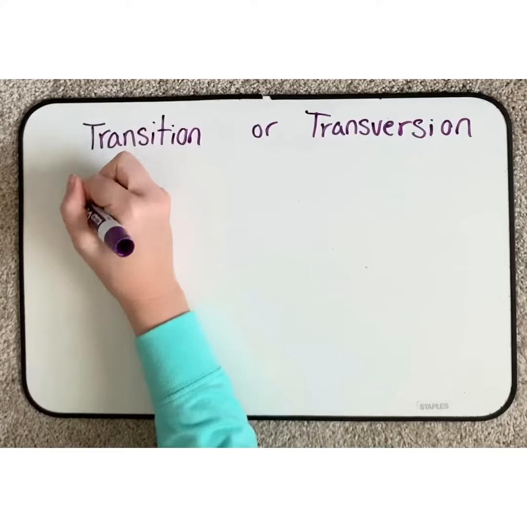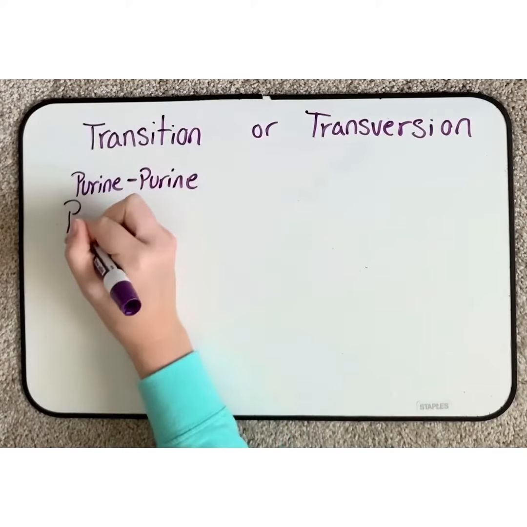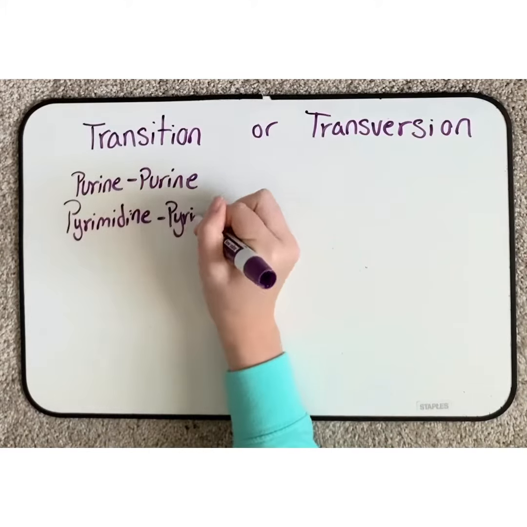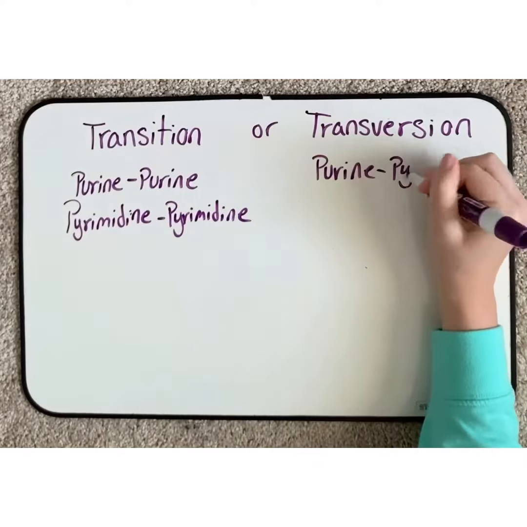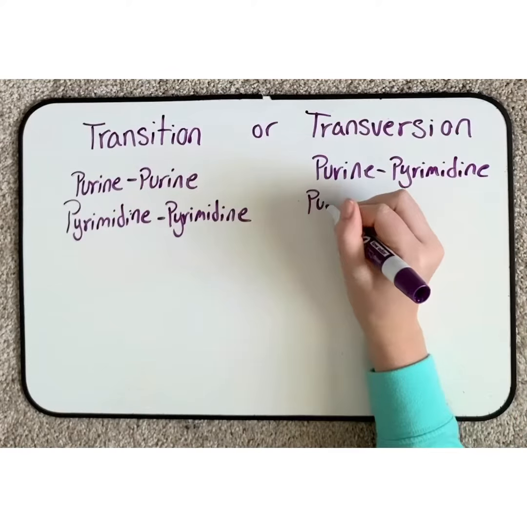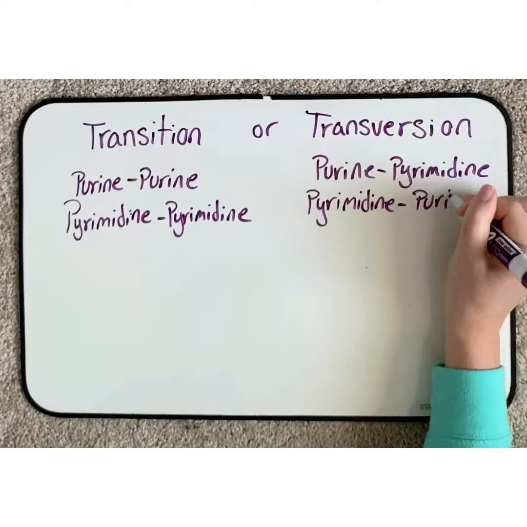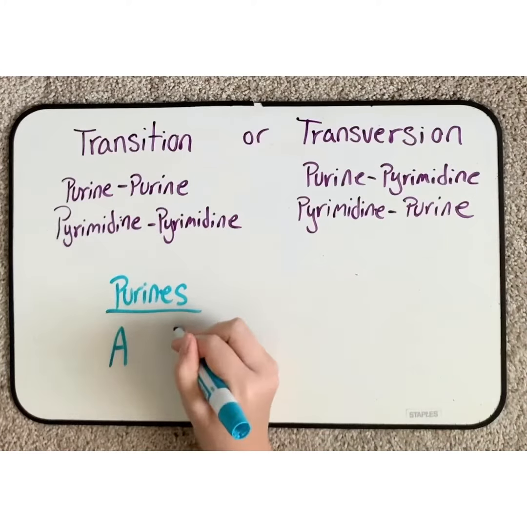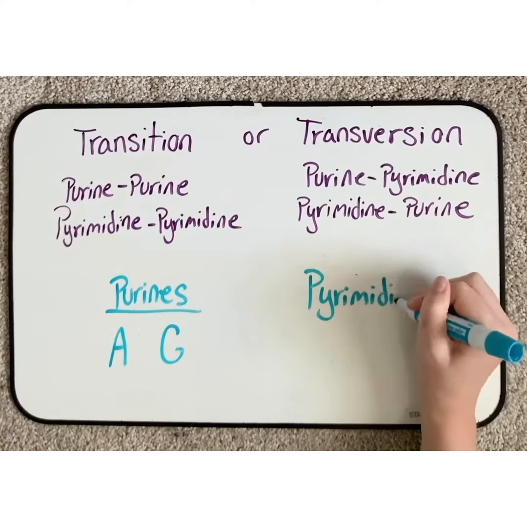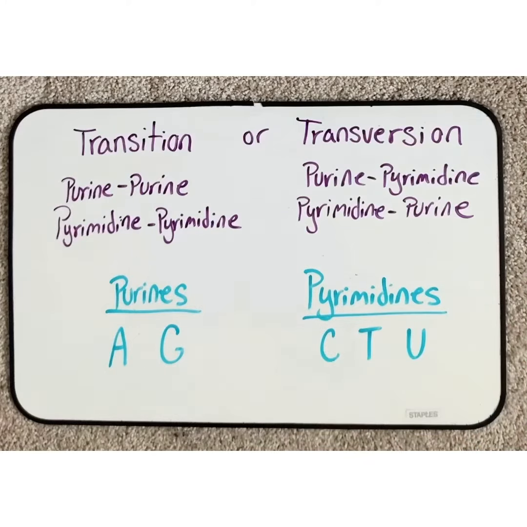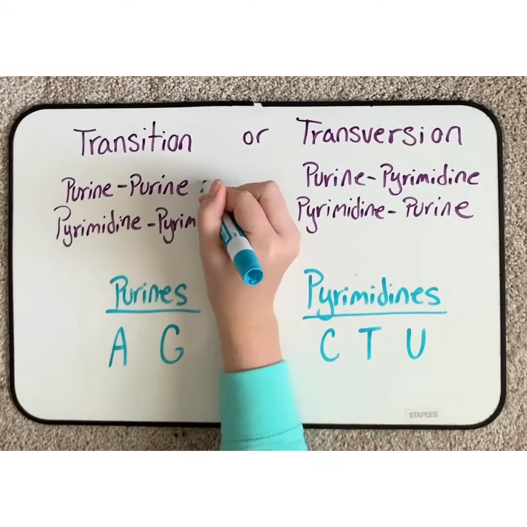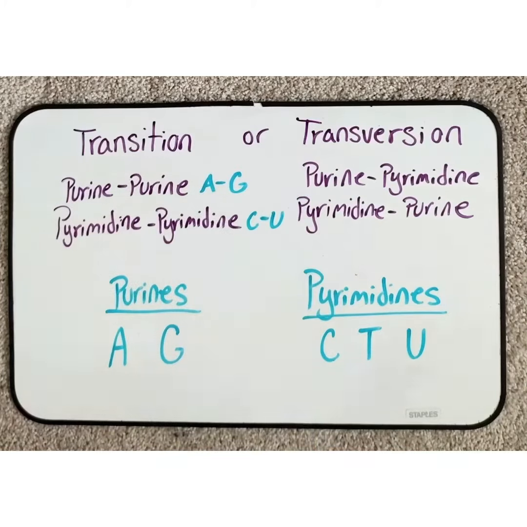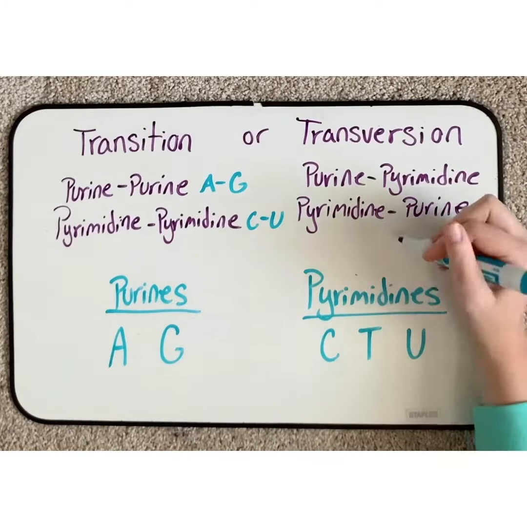Transitions include purine to purine base changes and pyrimidine to pyrimidine base changes, while transversions include purine to pyrimidine base changes and pyrimidine to purine base changes. To review, purines are nucleotide bases adenine and guanine, and pyrimidines are nucleotide bases cytosine, thymine, and uracil. Examples would be purine to purine, adenine to guanine, pyrimidine to pyrimidine, cytosine to uracil, and pyrimidine to purine, cytosine